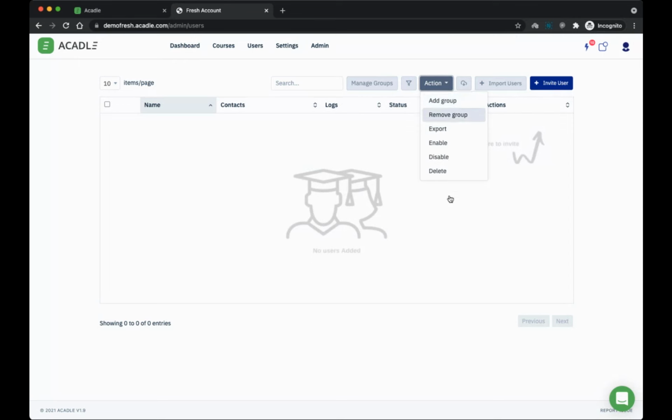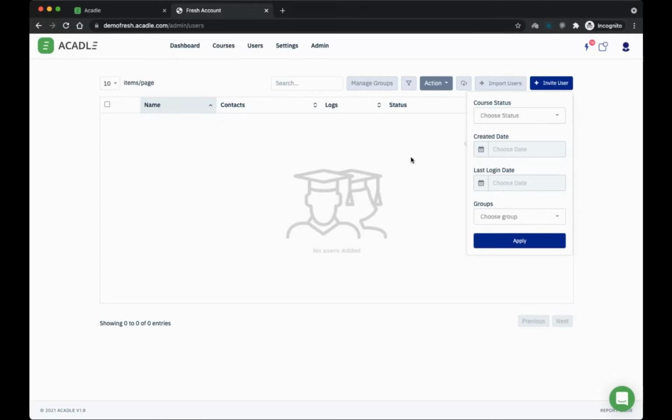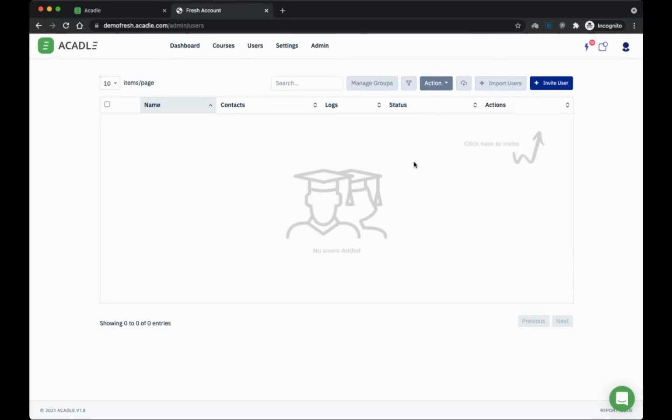If you want to add them in bulk, remove from a group, you can do that. You can export it, delete it, etc. All this can be done from here. You can also filter with a bunch of statuses based on the course status, the start date, login date, groups, etc. So feel free to play with this after signing up.